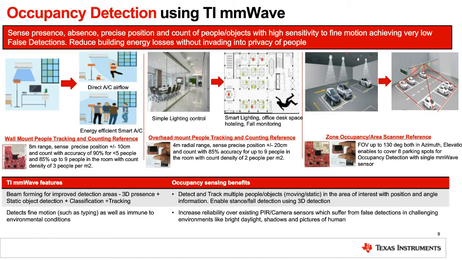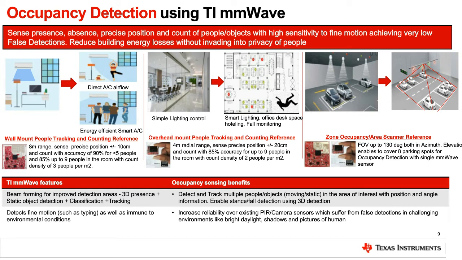In the three pictures, you can see the different use cases. In the first picture, you can see how, depending upon how it locates a person, it can redirect the AC towards the person, thereby increasing the efficiency of the system. And in the middle picture, you can see that in meeting rooms or in offices, the radar sensor can be used to detect where a person is, and based on that, control the lighting and even the AC, for example.